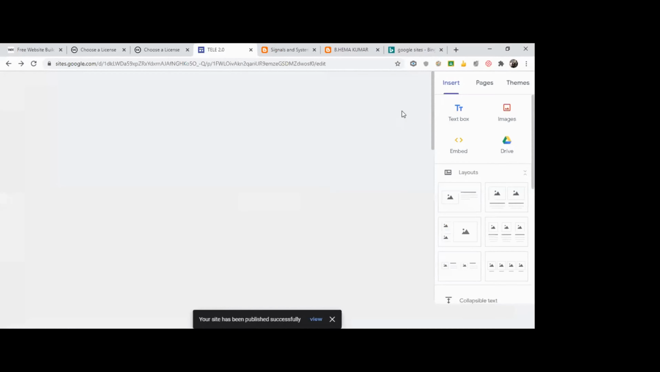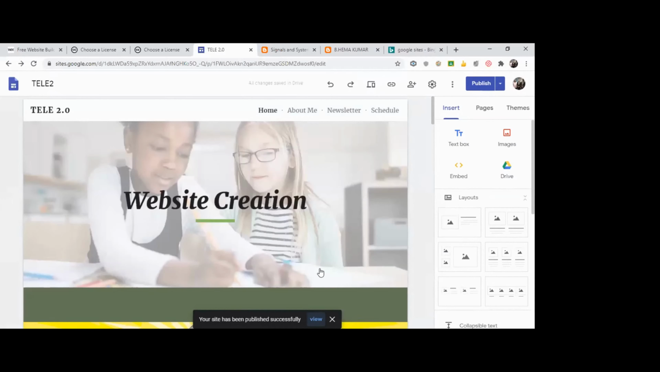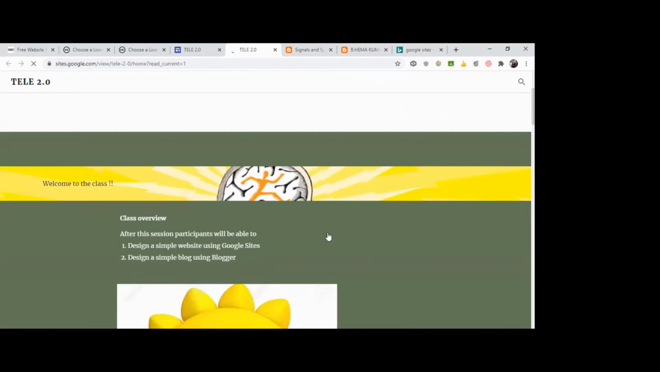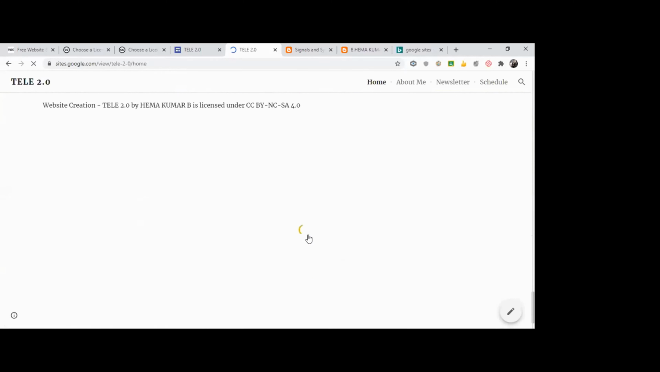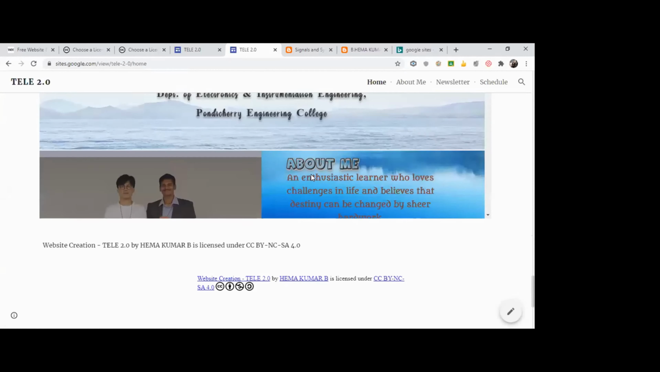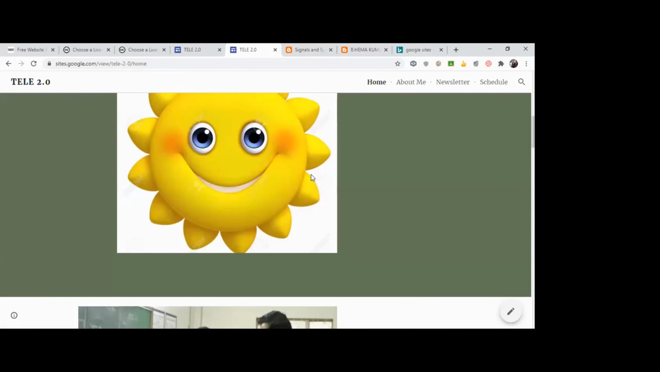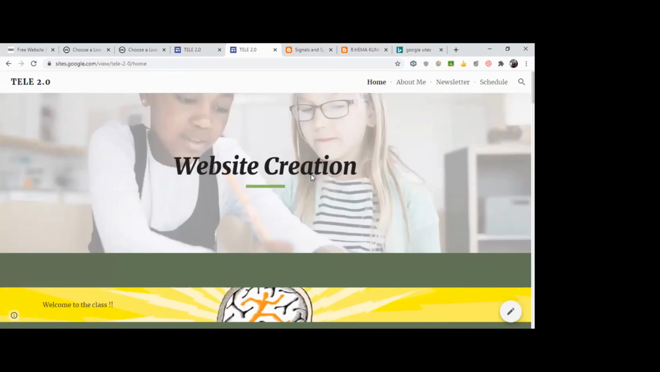Once it is published, I'll just open the site. Okay, this is my website. Beneath, you'll have the licensing. It takes some time to load the code actually. See, I just copied and pasted this from the HTML code. From the HTML code, you have got the image also. Here the image didn't come properly, whereas here we have got it with our license image. So that's how you create a simple website and go for licensing.